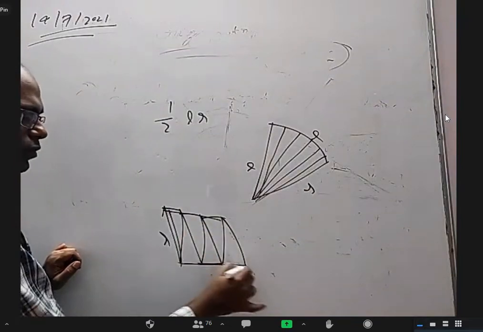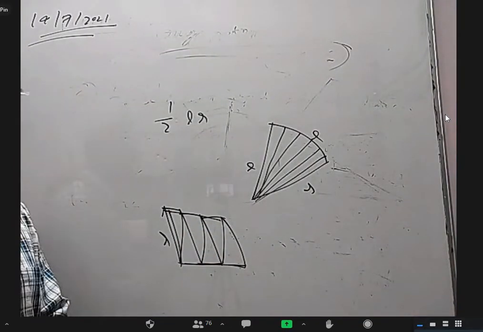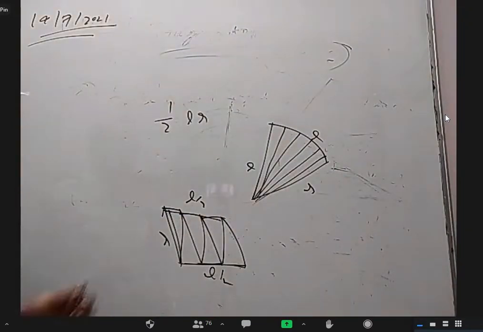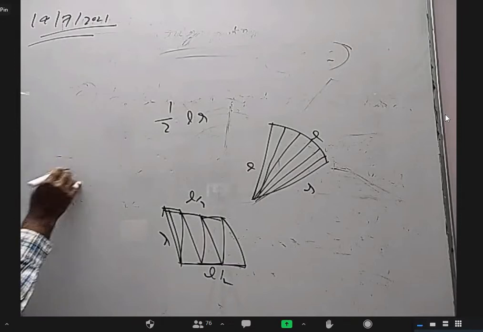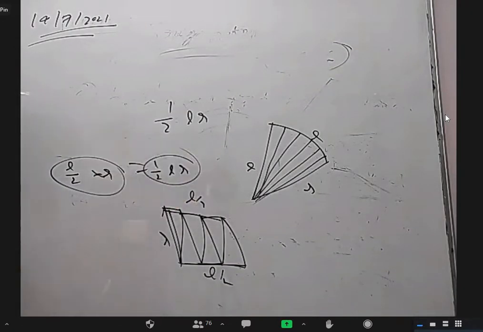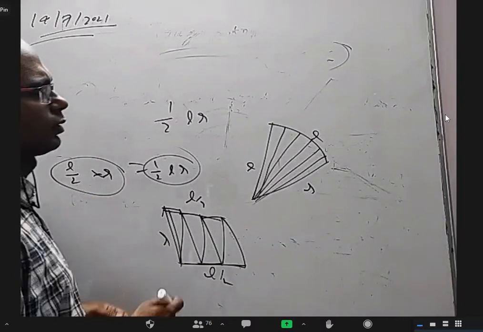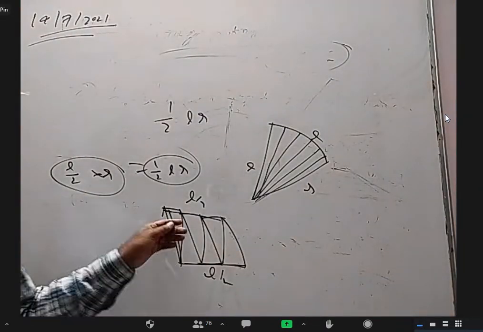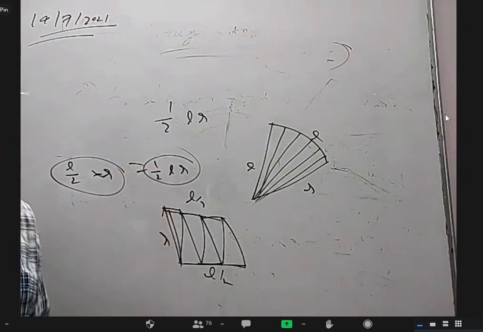Tell me what is this and what is this? L by 2. L by 2 and L by 2. Correct? Now, what is the area of this rectangle? L by 2 into R, that is LR by 2, half LR. That's how we get half LR. Even if you cannot cut it like a circle that way, we can still do it. Not a problem. So that's how half LR can be understood one way.